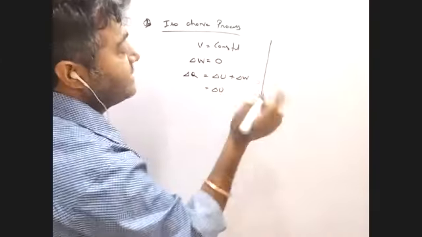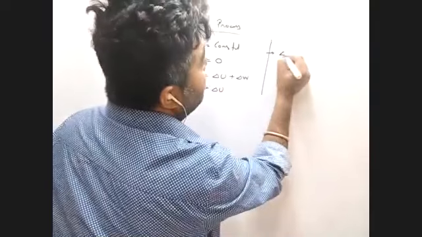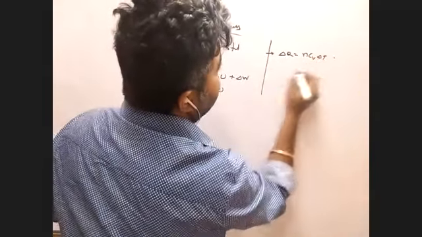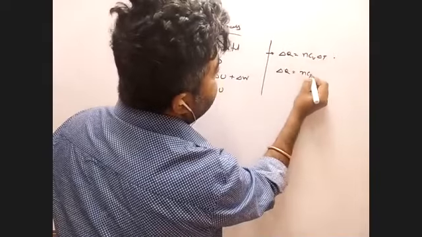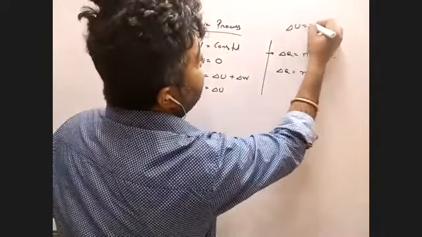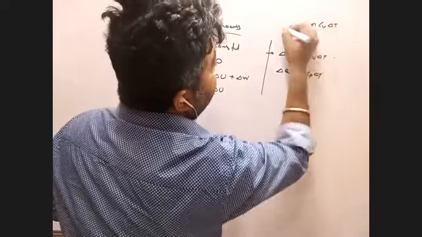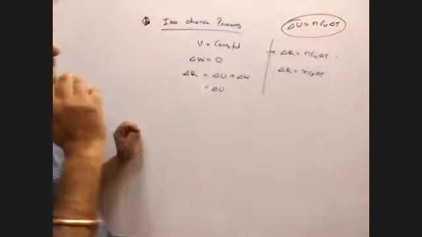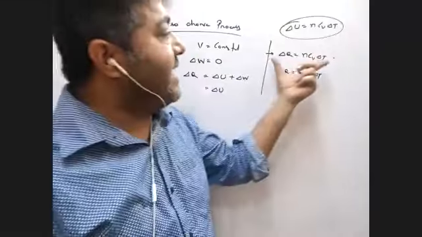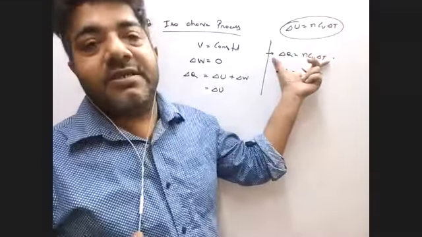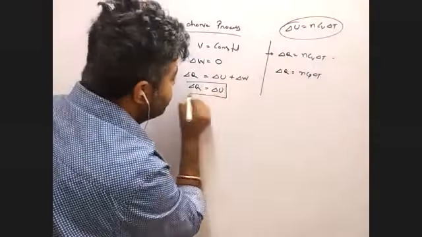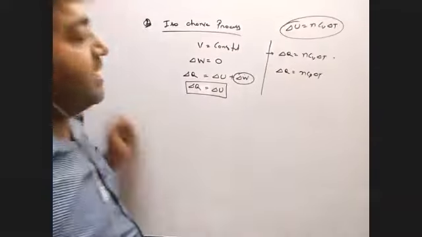That's why, look, try to recall, we wrote two values of del Q: nCV del T at constant volume, nCP del T at constant pressure. And del U is always nCV del T, remember I said del U is always nCV del T. So in case of isochoric process, del Q is also nCV del T. Why? Because del Q is equal to del U, because del W is 0. Is it clear?